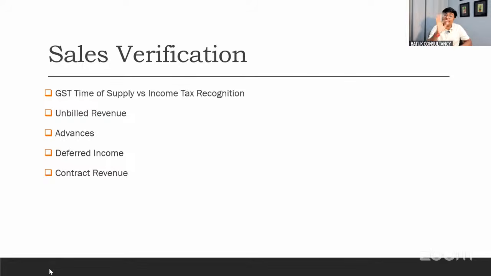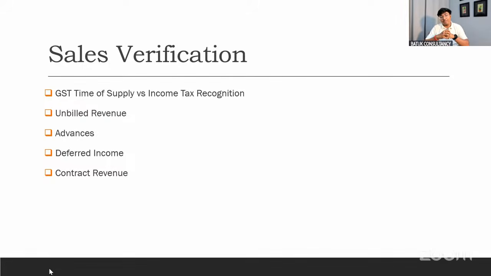We have to check the time of supply principle from the supply of services and supply of goods perspective, forward charge and reverse charge, so that the sales which we are going to book in the financial statement will be in a perfect way. Okay, in this particular session, I'm just going to give you an idea of how things are going on, and you have to keep these points in your mind.